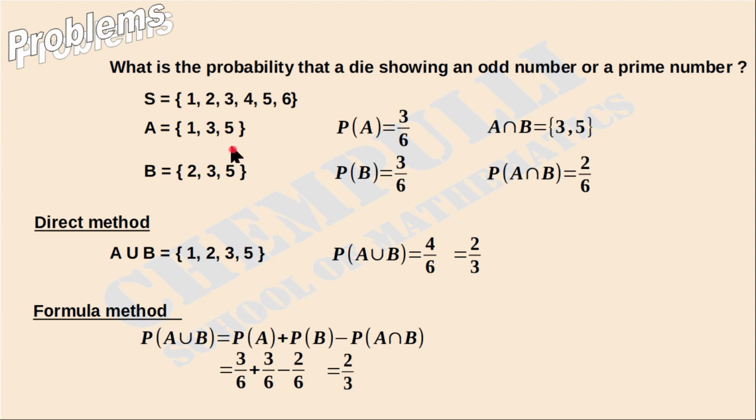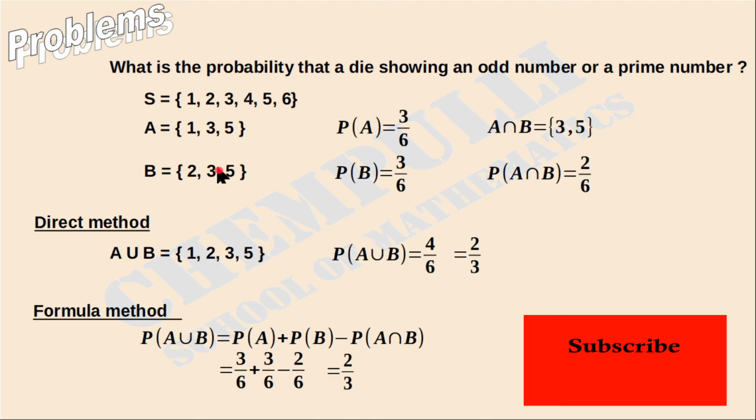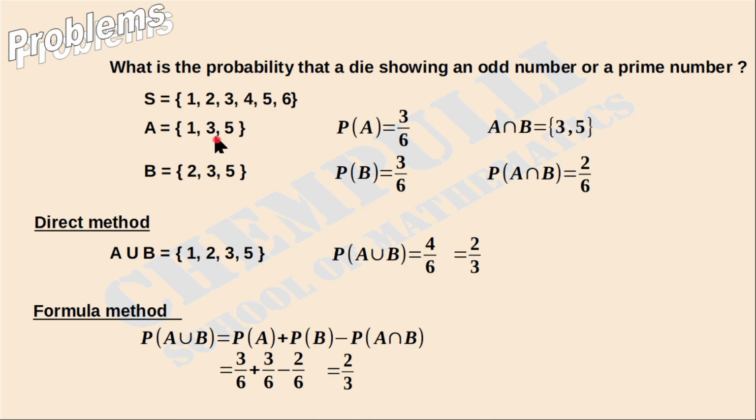Why are these two events not mutually exclusive? Because common elements are there. If the two sets are disjoint, that is there is no intersection, then we can say the two sets are mutually exclusive. If even one element is common, it becomes mutually non-exclusive.